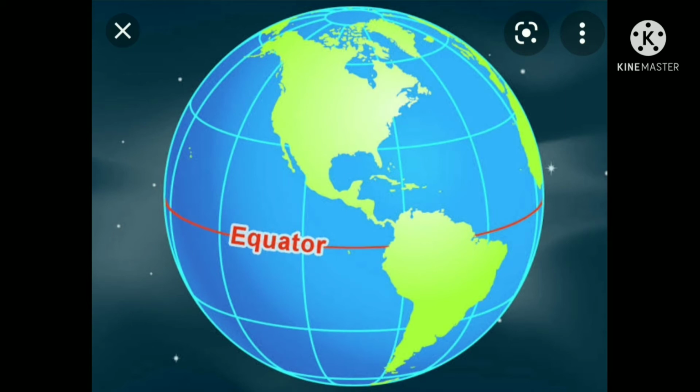There are no latitudes less than 0 degree nor greater than 90 degrees. Okay, children? Latitudes are derived from a Latin word. It is called latitudo.